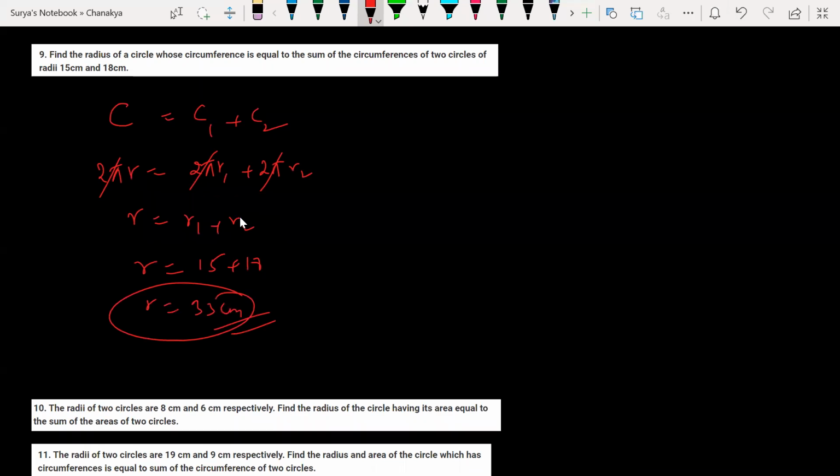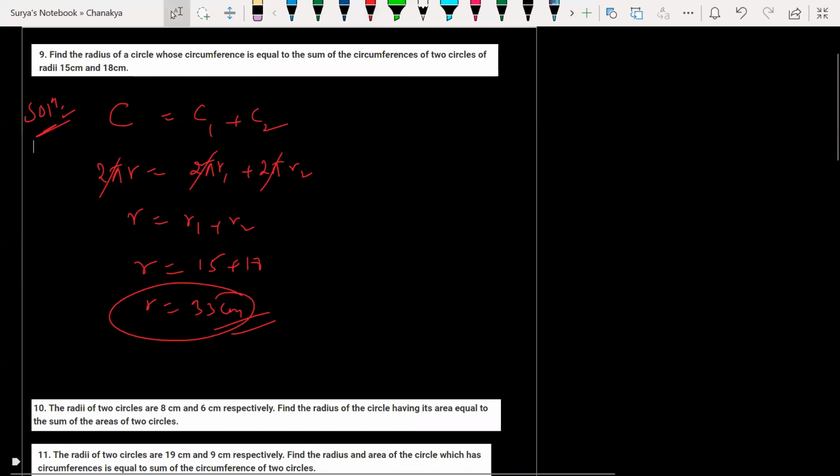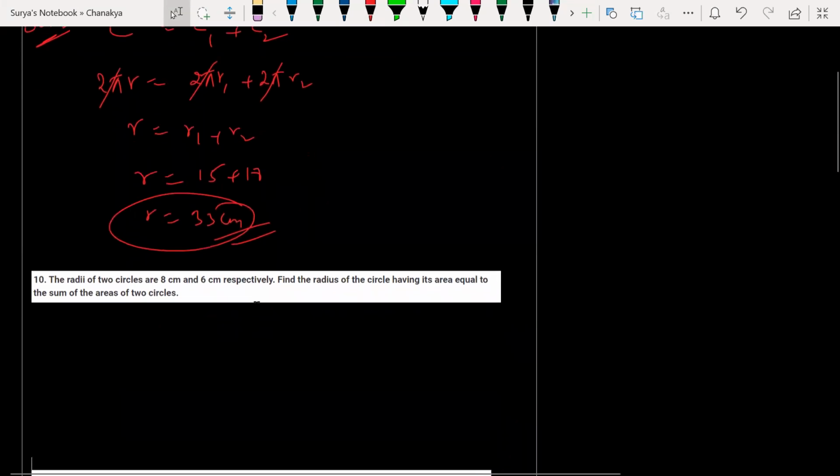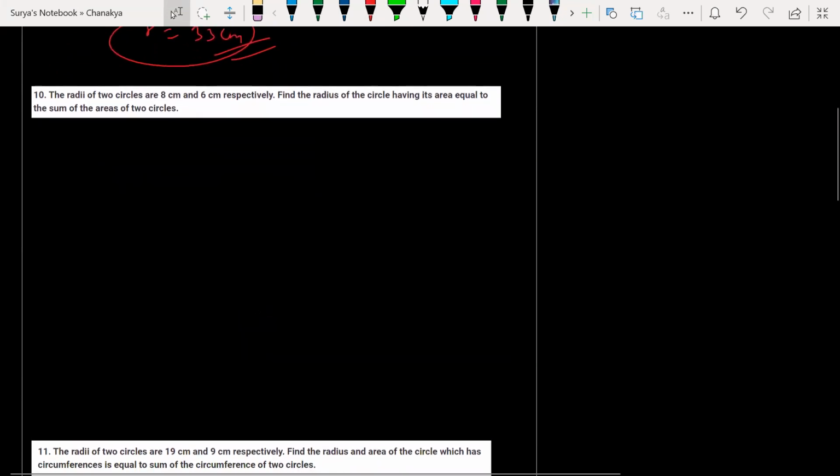Next question. Guys, any doubts here? Make it fast. Shall we move forward now? Yes, sir. You cannot solve like this; you have to write the data. I'm just telling you how to solve it. We don't have that much time to write the data. Okay, quickly. The radii of two circles are 8 and 6 respectively. Find the radius of a circle having its area equal to the sum of the areas of the two circles.